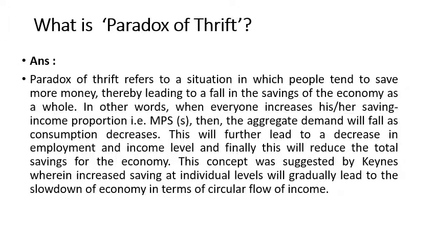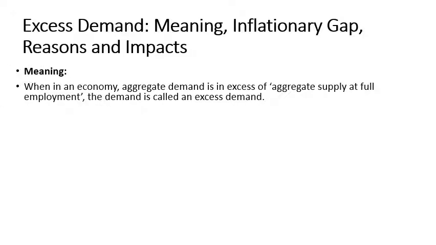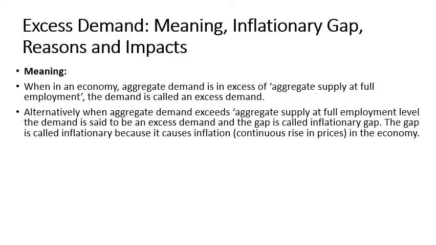Now we'll move to excess demand, meaning inflationary gap, its reason and impact. In excess demand, you will find that when aggregate demand is more than the aggregate supply at the full employment level of income, then this is called excess demand. Your aggregate demand is in excess of aggregate supply, but corresponding to the full employment condition, all resources are fully employed.